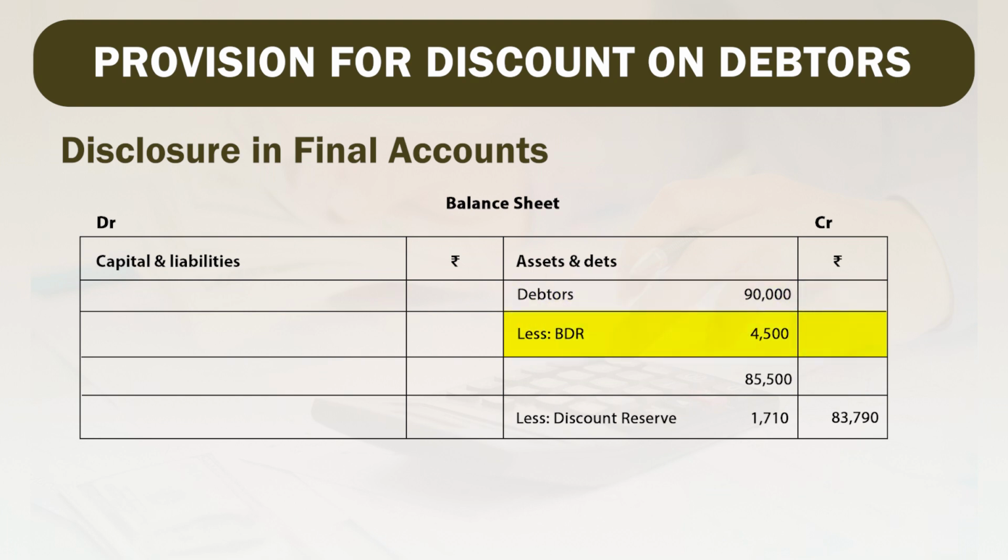From that first BDR is to be deducted because this BDR is given to us in adjustment. Now, we are having balancing figure of 85,500. From this discount reserve of 1,710 will be deducted because discount reserve is also to be created and given in the adjustment. Therefore, the final amount which comes to us is 83,790.